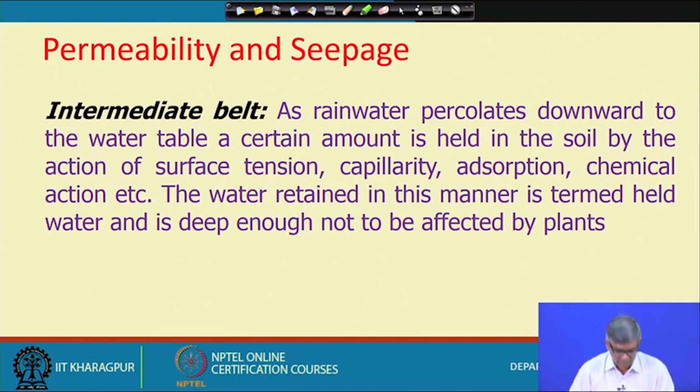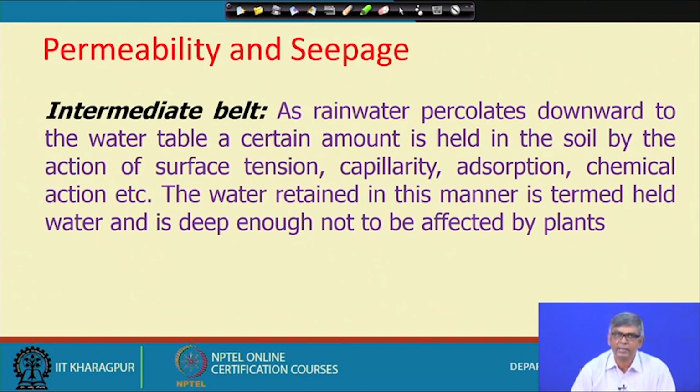As rainwater percolates downward to the water table, a certain amount of water is held in the soil by the action of surface tension, capillarity, absorption, chemical action, etc. So, because of so many actions or properties present in this soil, the entire amount of water that drops on the surface will not join the water table.